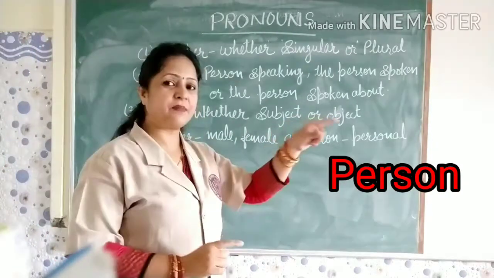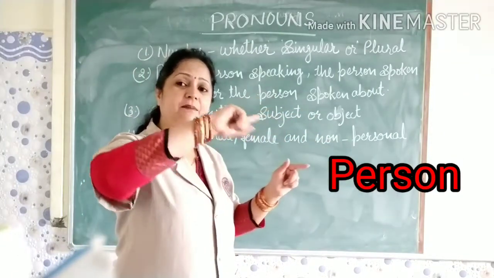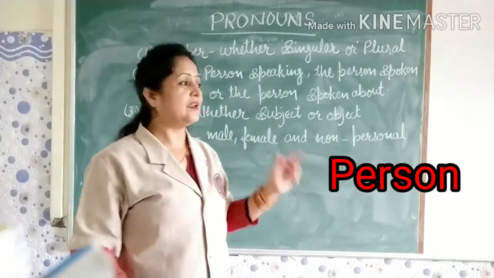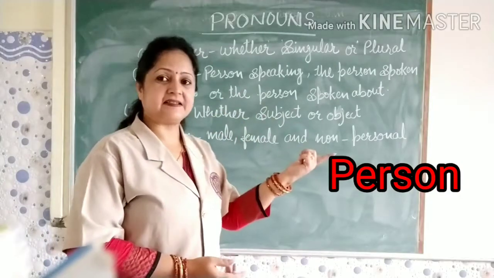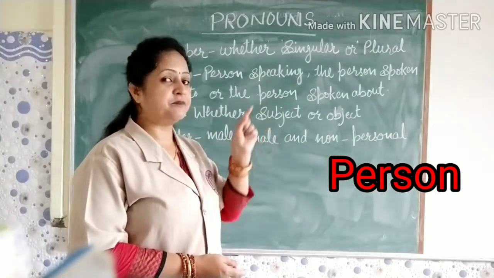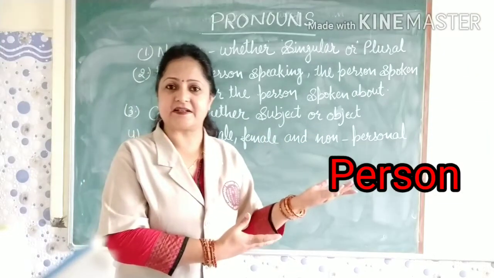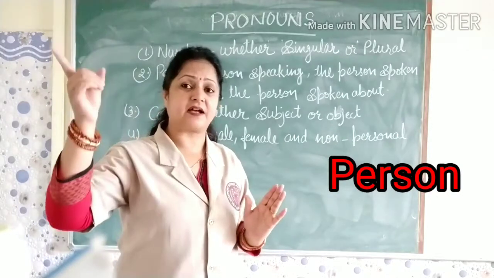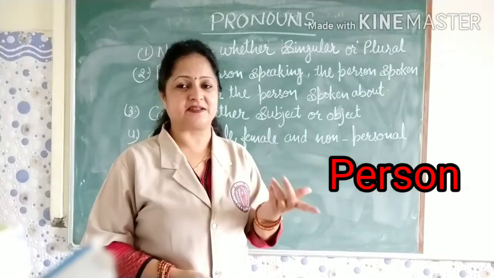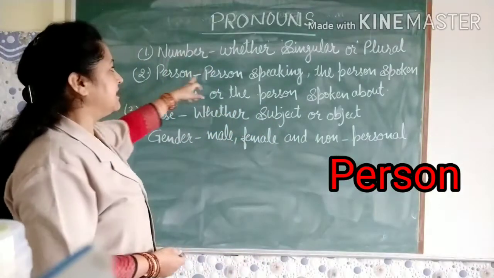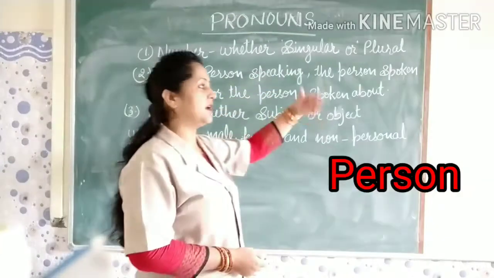That means I am not speaking to Ram, but I am speaking about someone else, that is Rani. So in this case, I am the first person because I am speaking. Ram is the second person because I am speaking to Ram, or you can say Ram is the listener. And I am speaking about Rani, some other person, so Rani is here the third person. So this is about person: the person speaking, the person spoken to, or the person spoken about.